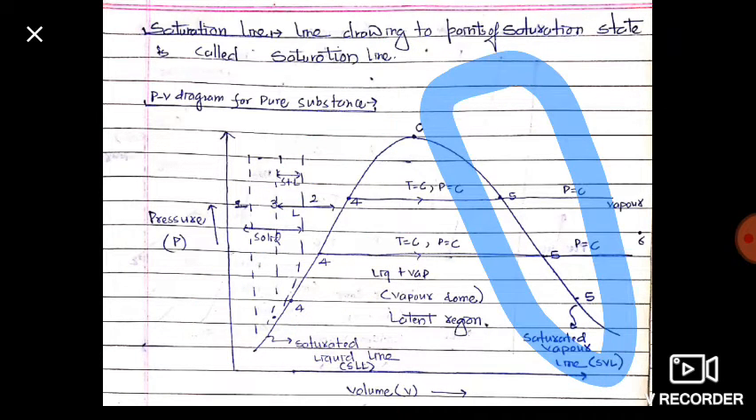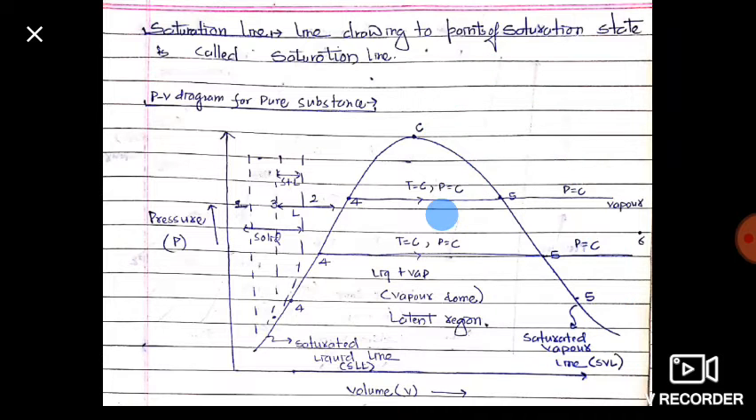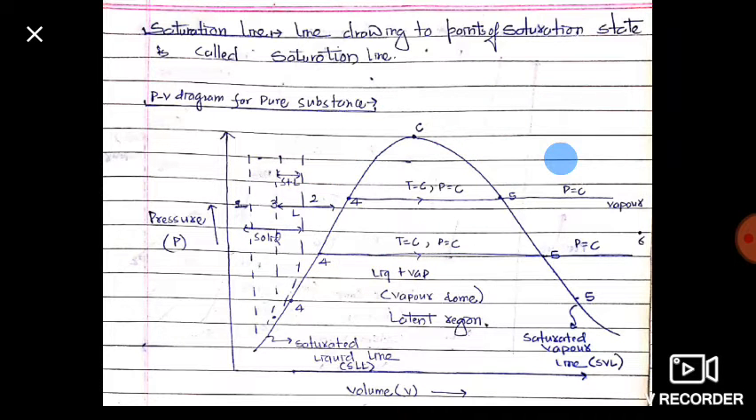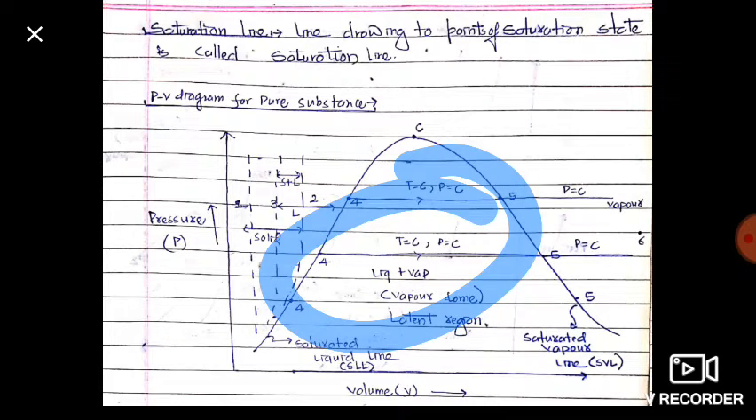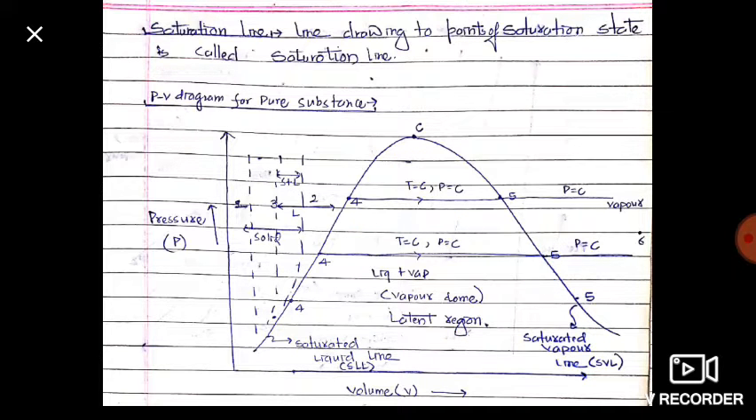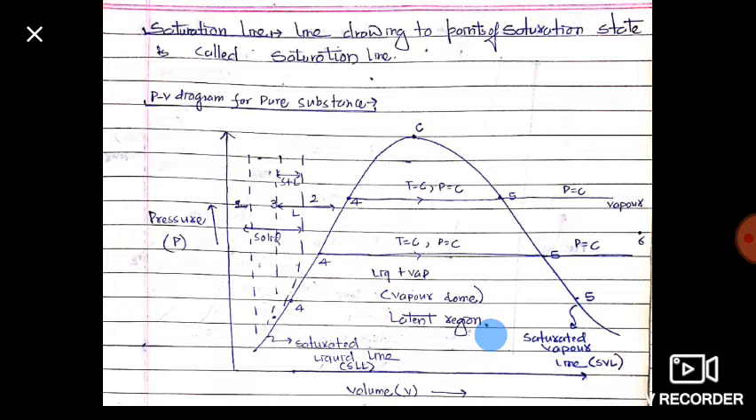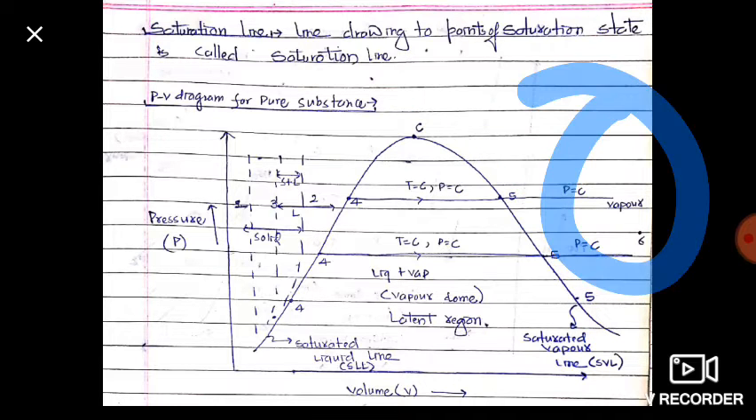Here, during the latent region, the temperature is constant and the pressure is also constant at 1 bar. Friends, here it is the liquid plus vapor region, and this is the vapor dome, the latent region. From here there is the vapor region, this is the saturated vapor line, and above this is the vapor region. Okay dear friends, this is our PV diagram for a pure substance.